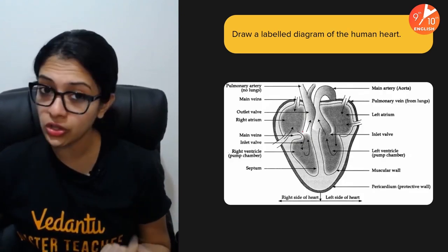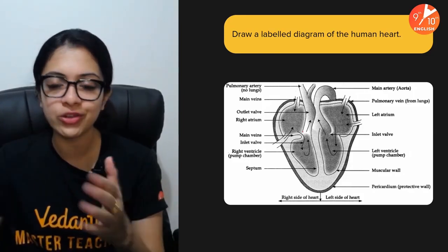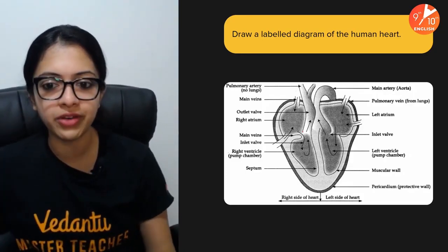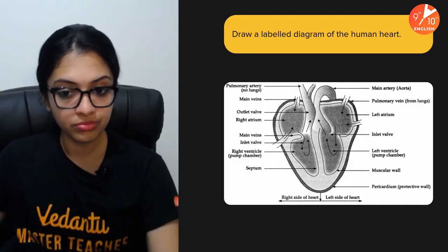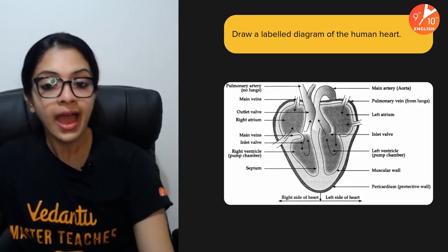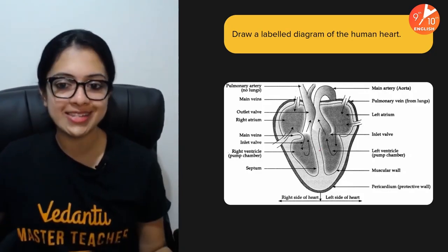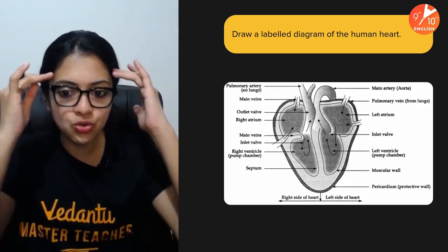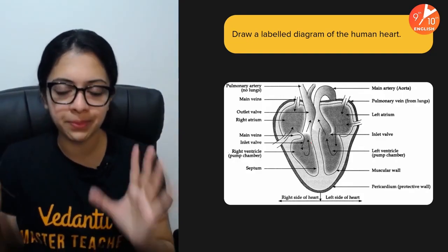So children, because you are most likely not going to be permitted to use different colored pencils or pens in your final exam, there is a black and white image here in front of you. I think it makes it very, very clear. What you mainly need to know is where the right atrium, the right ventricle, the left atrium and the left ventricle would be. If you know these 4 chambers' positions, you are pretty much 50% sorted, and the rest of it you will be able to write, draw and mark according to your understanding of that double circulation. All right, children, so that's one small tip that I wanted to give you.